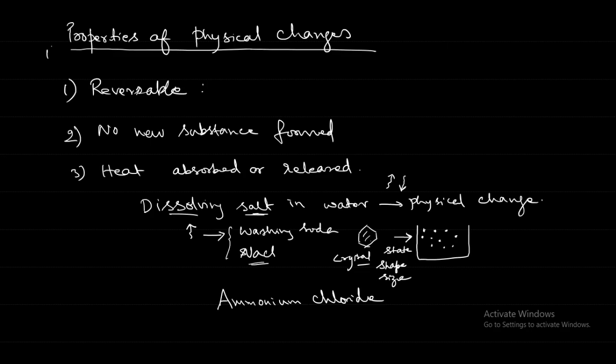Here, ammonium chloride is becoming cold. That means it is absorbing heat or releasing heat? That means it is releasing heat. It has released the heat, therefore itself it has become cold.